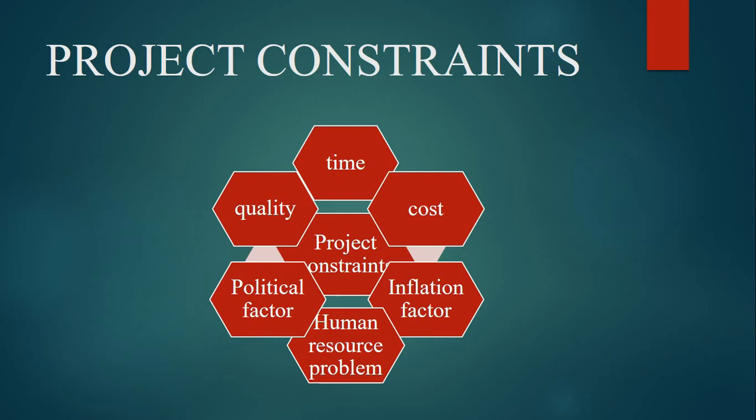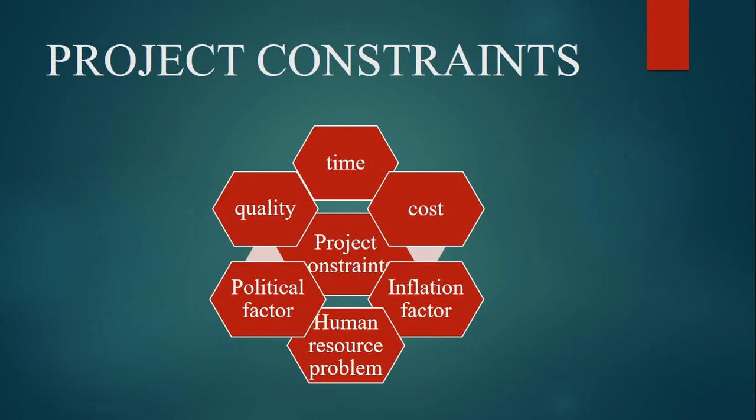Similarly, we will not be able to produce quality because of the time and the cost issues. Because if we want to give the highest quality, the cost is the most important factor. That's why this factor is also considered very important, as well as the human resource. Skilled labor availability is very difficult for all of the projects.